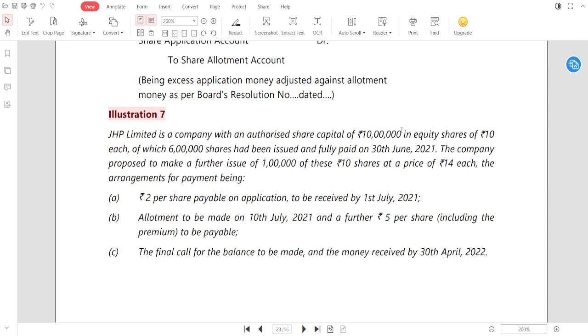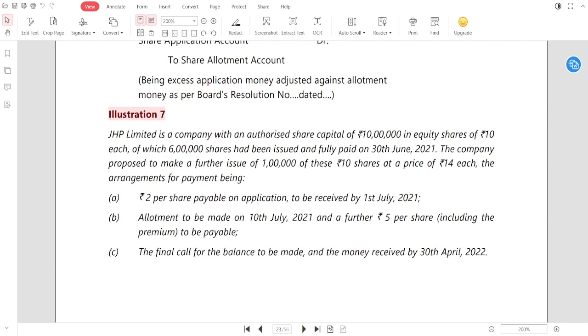Because see, what happened now? If the company's authorized share capital is 10 lakh only, how could it be possible that the company issues more than 10 lakh? If it is 10 lakh and you divide by rupees 10, you get 1 lakh shares of authorized capital. So if the authorized capital is 1 lakh, how is it possible that the company issues 6 lakh shares? Not possible. So please make a correction and make it 10 lakh shares, not 10 lakh as an amount.